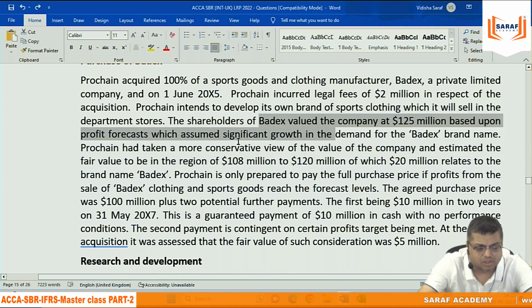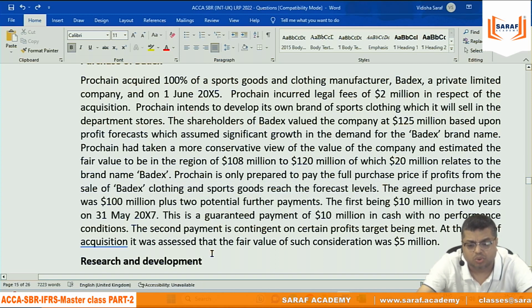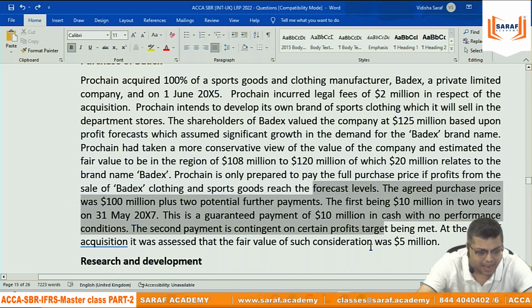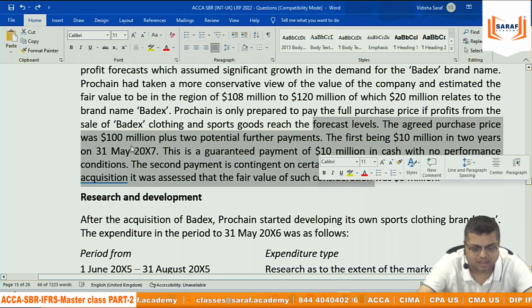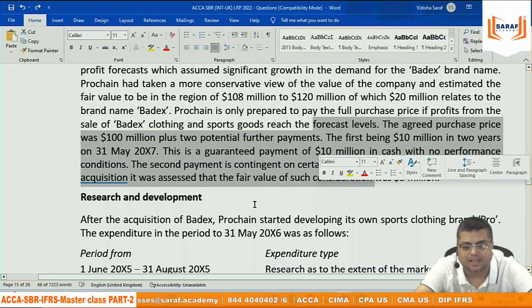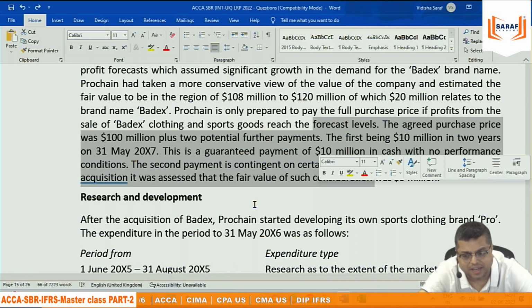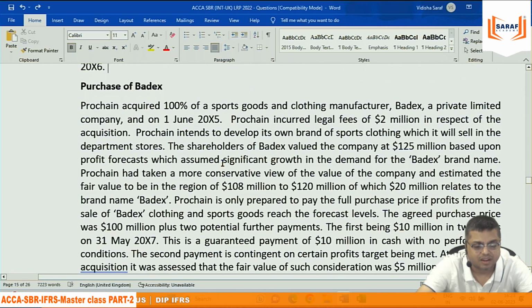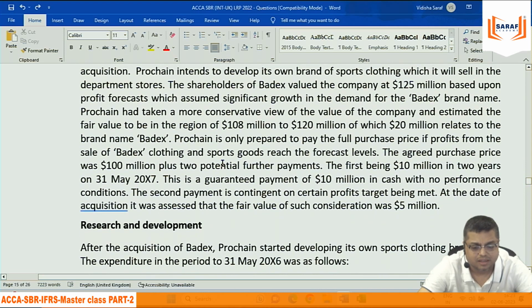Somebody is saying that based on this, based on profit forecast, somebody is saying this. So unobservable inputs are used to do the fair valuation. But ultimately, with the contract finished at this, we can say that the fair value of acquisition is whatever consideration we are giving. You are correct, Priyanka, level 3 knowledge, the valuation they are deriving. And whenever there is a business acquisition, it has to be level 3 knowledge only, because with level 1 and level 2, we can't value any company.